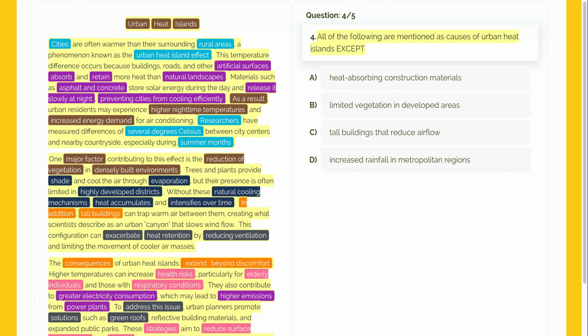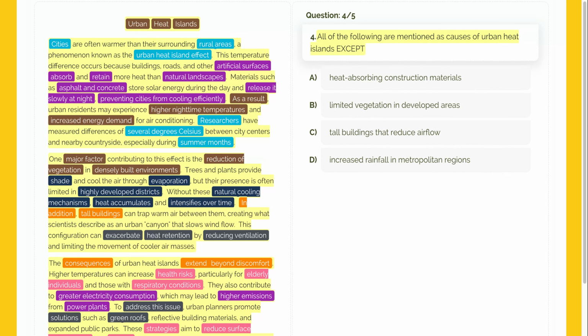For this except question, we need to verify each choice against the text. We are looking for something that is not listed as a cause. A good strategy is to go through the passage and check off each point as you find it. If you can find it in the text, it's not the answer. We want the one that is missing or mentioned as something other than a cause.